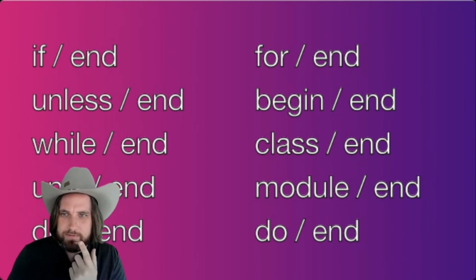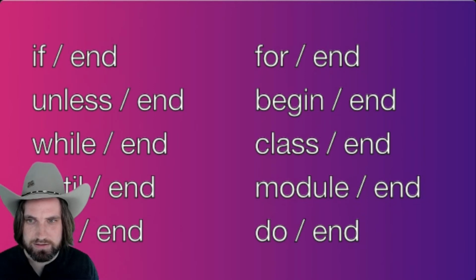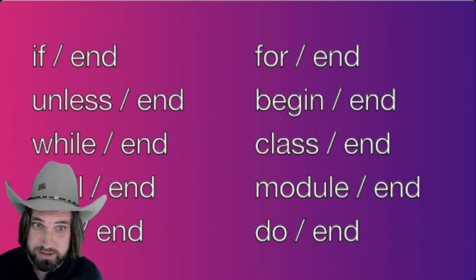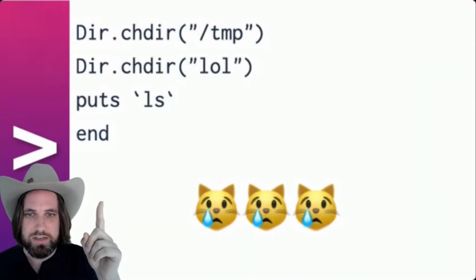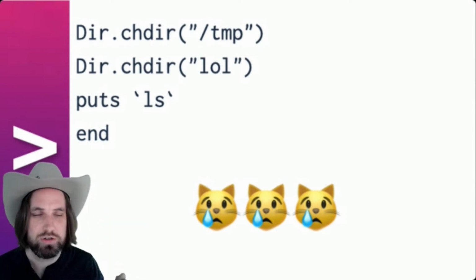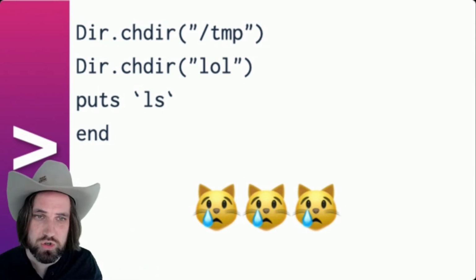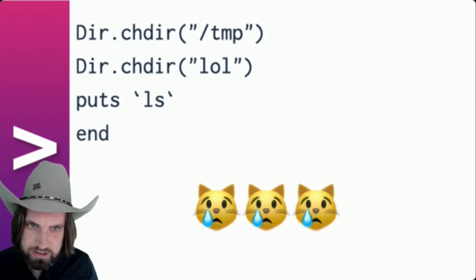There's one other piece we are missing, which is intent. So how does source code convey intent? This code here is ambiguous. The end on the very last line could belong to either line above. One of these lines is missing a do, but we don't know. It's impossible to know.